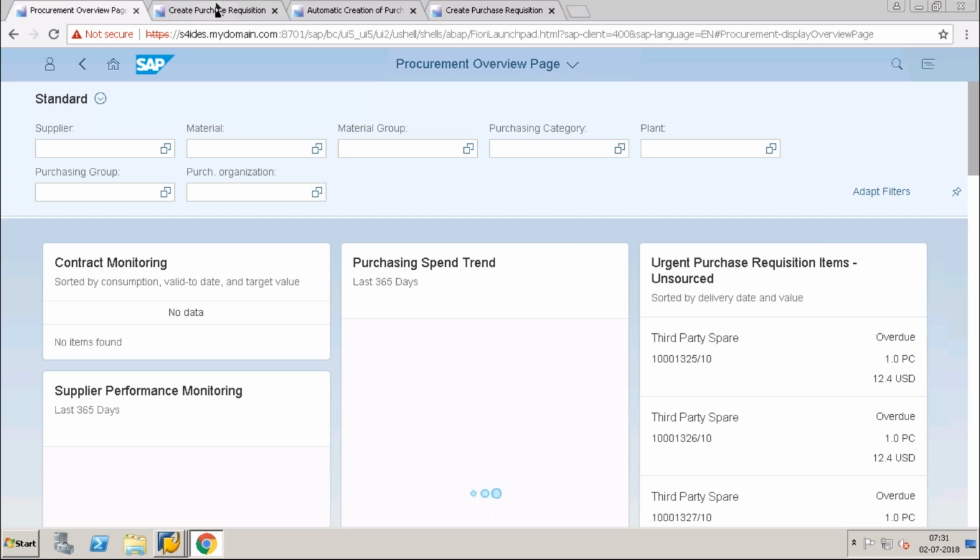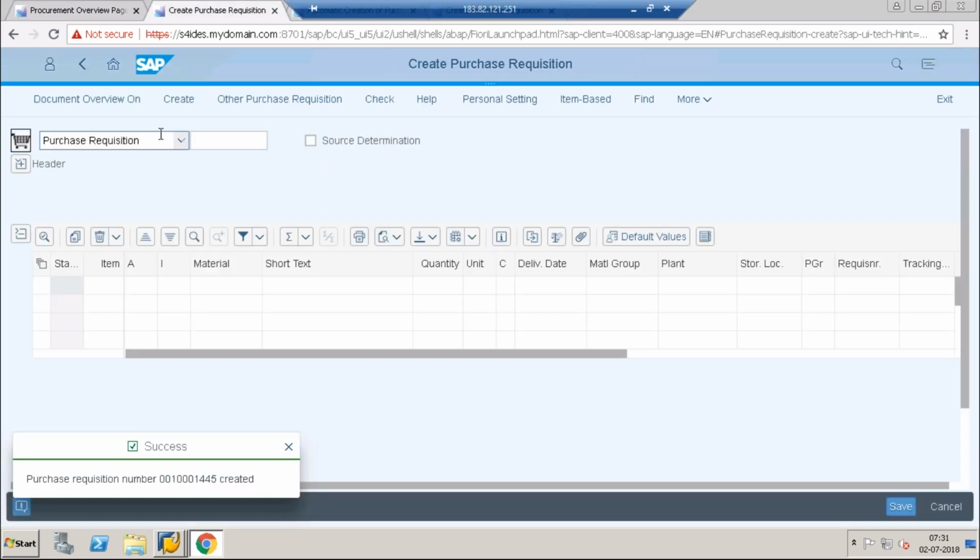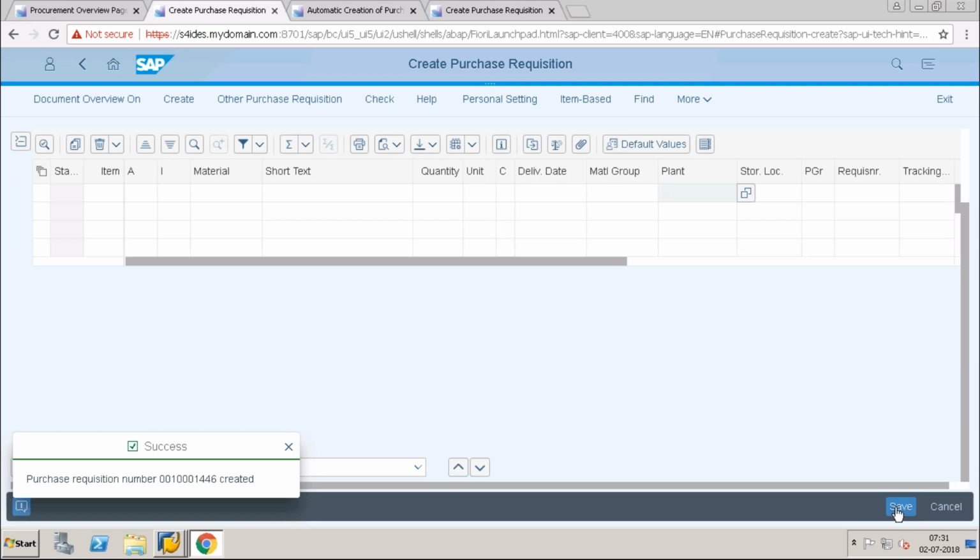Say for example, I will create one purchase requisition using this. This is my material. I will just put TG10 and I put quantity 1. I will put 1010. Okay, I will just save it. I will not assign any sources. Okay, I have saved 46.